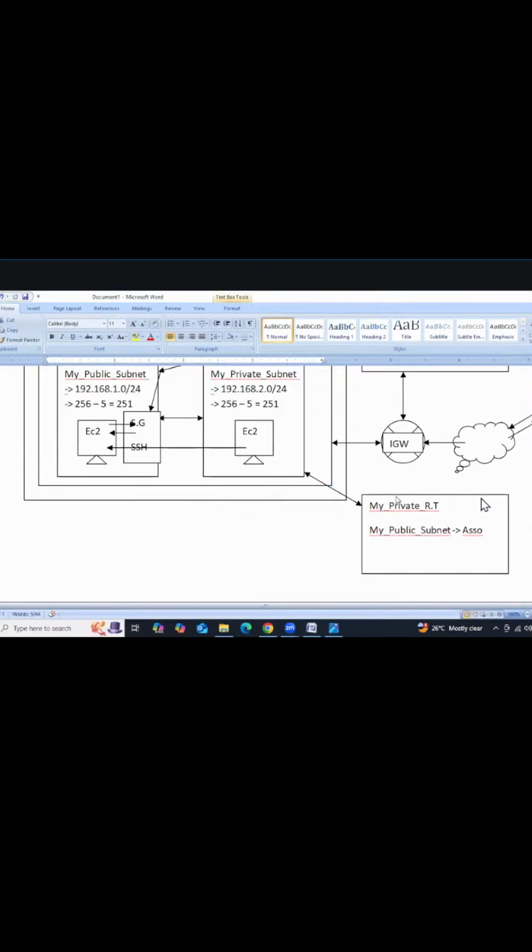If you are allowing the IGW, then the internet is going to enter right into this private subnet. We could access this instance directly, but our target is we should not access it, right? Yes, no. So we need to keep this instance in the private subnet. So that's why we should not allow the IGW. We should not provide the internet route, but we need to provide the subnet association.